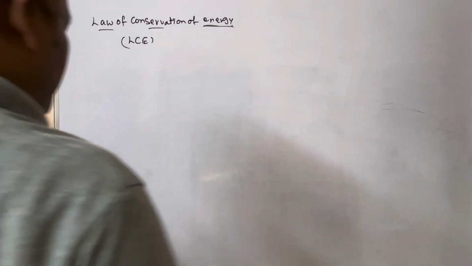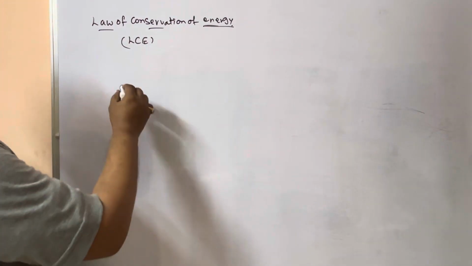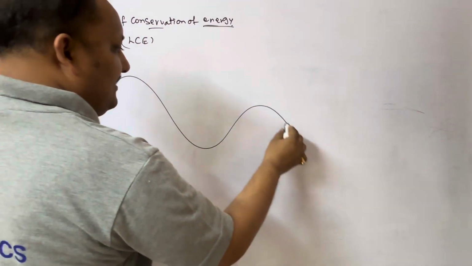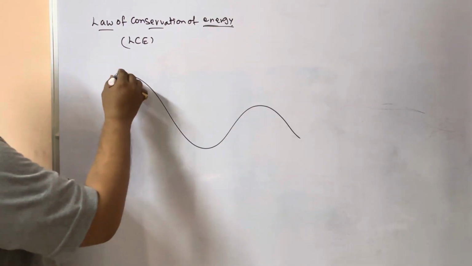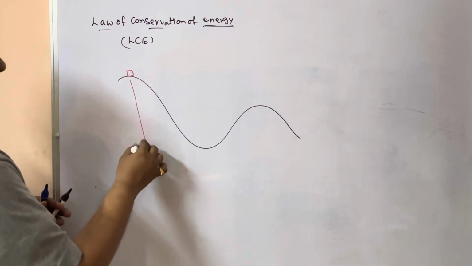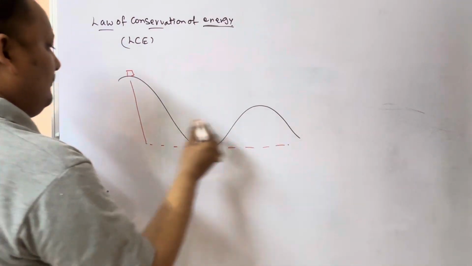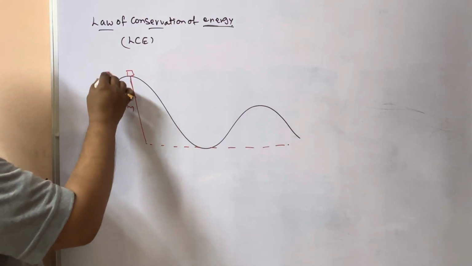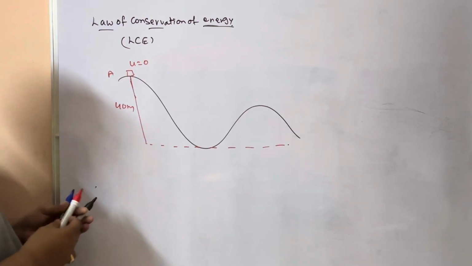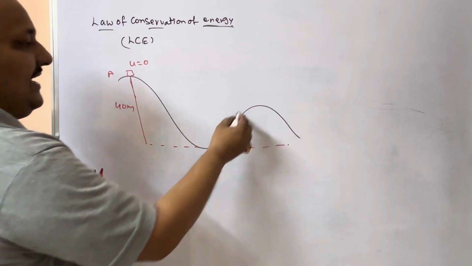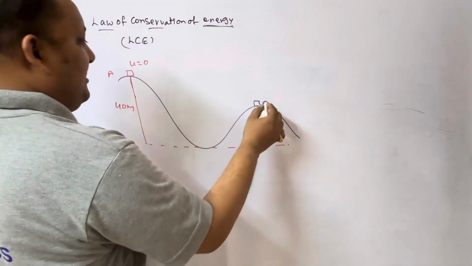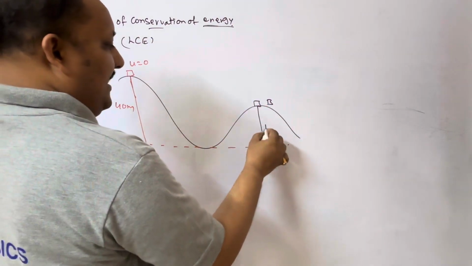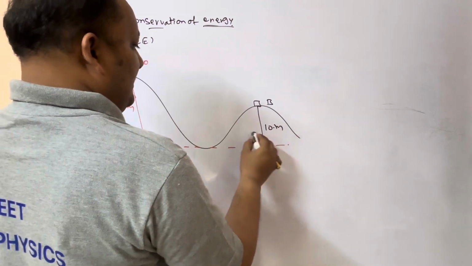So where will we apply it, how are we going to apply it in problems? They will give a problem like this. An object is moving from 40 meters height at A. Initially it starts from rest. It is reaching like this, after reaching B at height 10 meters.